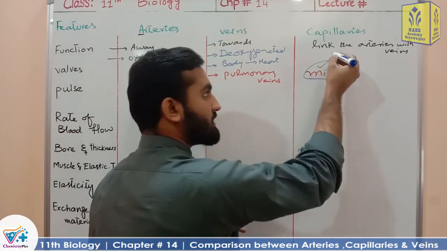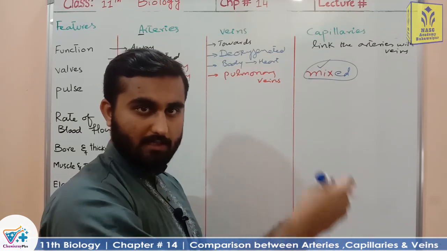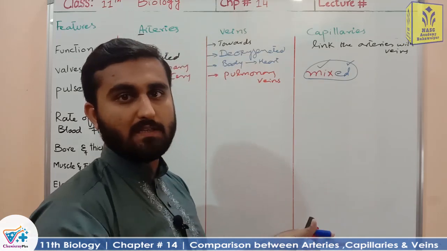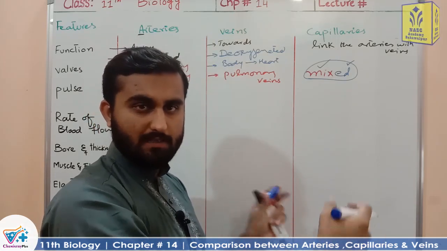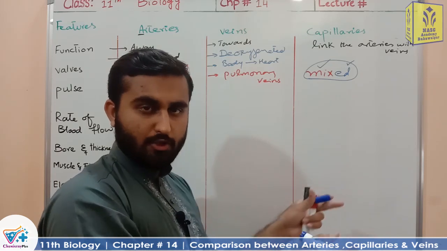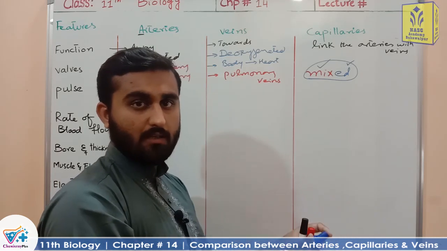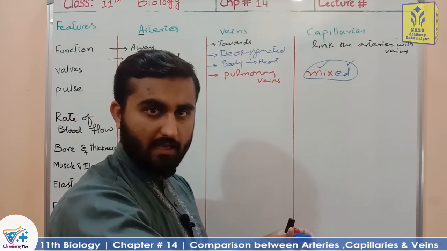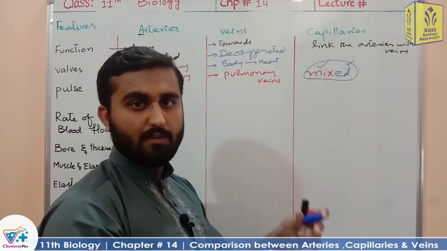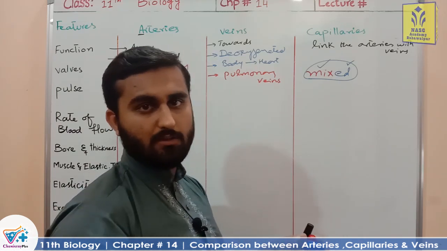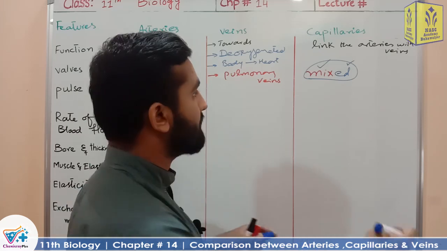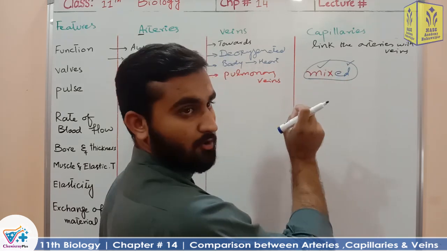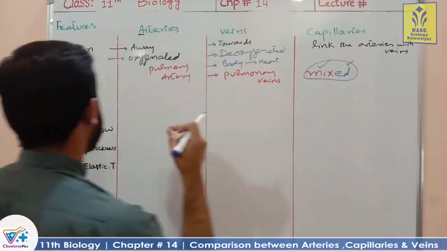Capillaries have oxygenated blood at the arterial end, but also deoxygenated blood at the venous end. When the arterioles divide, they form capillaries. The first portion of the capillaries, which contains oxygenated blood, exchanges with the cells. After the exchange, the blood is called deoxygenated blood due to less oxygen. So, capillaries consist of both kinds of blood, oxygenated as well as deoxygenated.